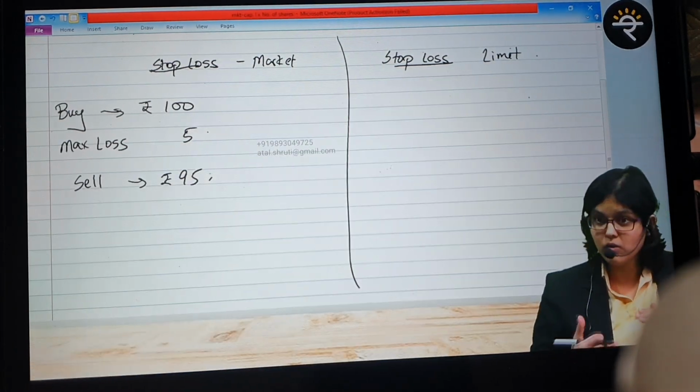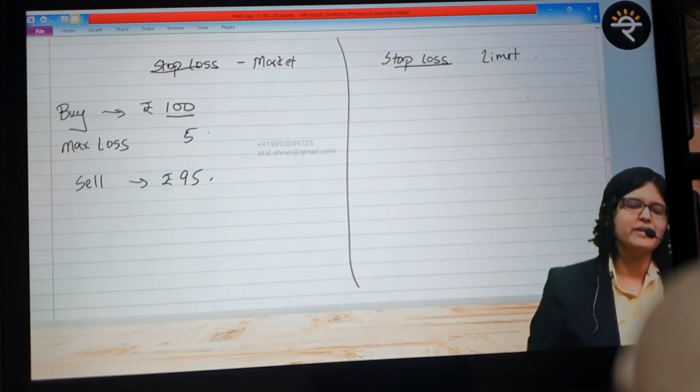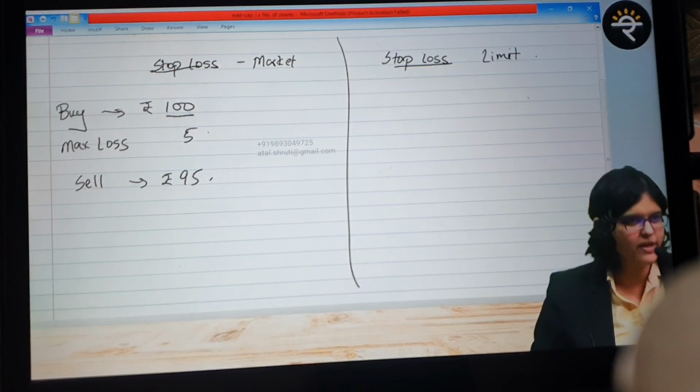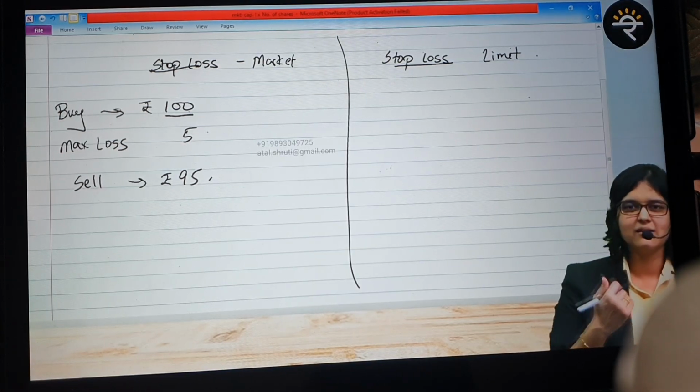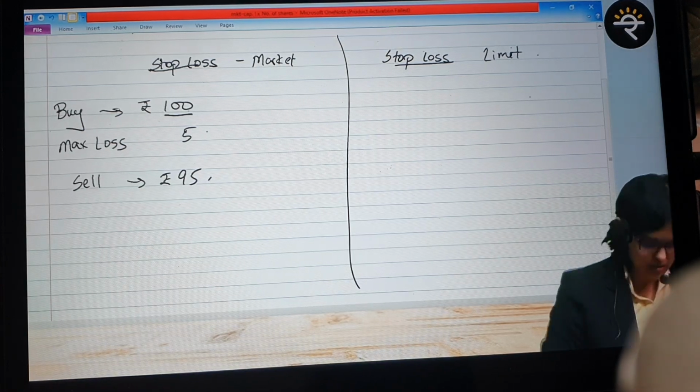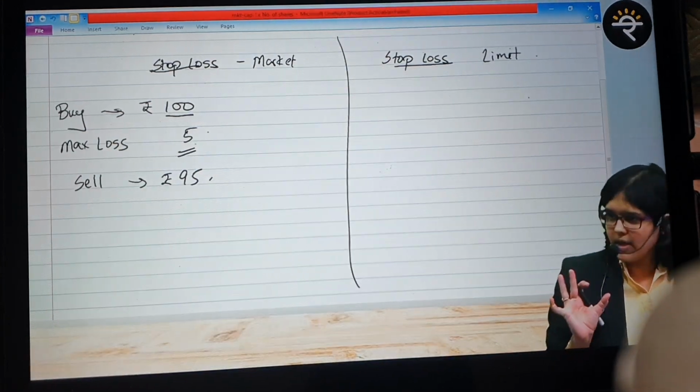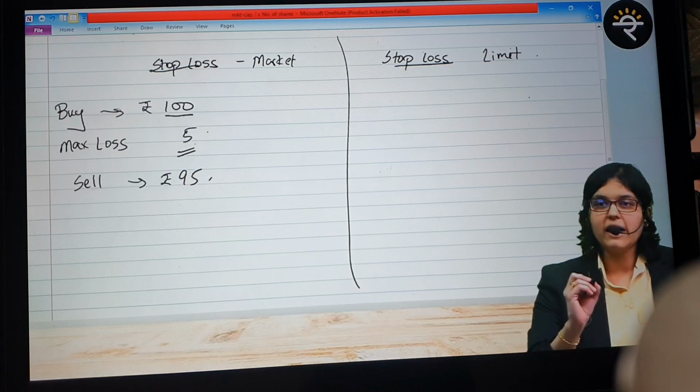On the lower side. When I'm buying it at 100, what is my expectation? Ideally, it should go up. I'll be happy when it goes up. But if I were to decide my downside risk, what is the word used? Downside risk. What is the maximum loss I want? The maximum loss I'm ready to take is 5 rupees, nothing more than that. For that, whenever I place any order, I can place a stop loss order.